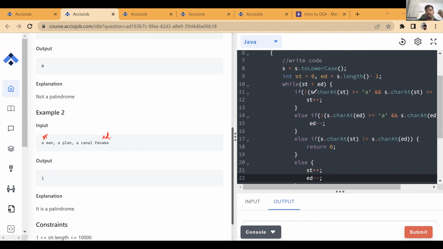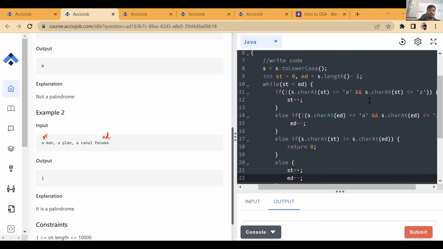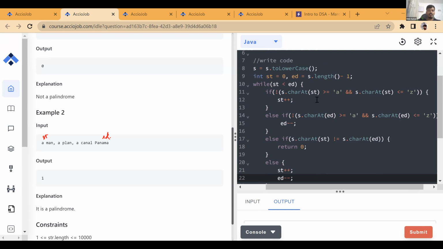So what we are doing over here, check. Is space greater than or equal to a and less than or equal to z? No, space doesn't satisfy this condition. It is not in the range of a to z. It is a different character, so it is in a different range. So this would return false, and this would also return false. If one of them even returns true, it doesn't matter. Any one of them is going to be false, and the final result is false.